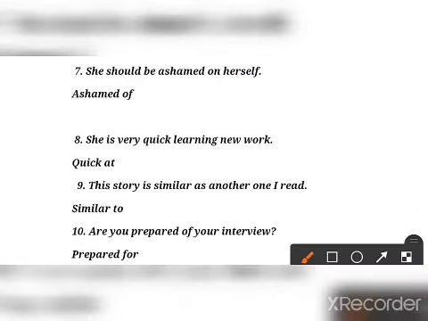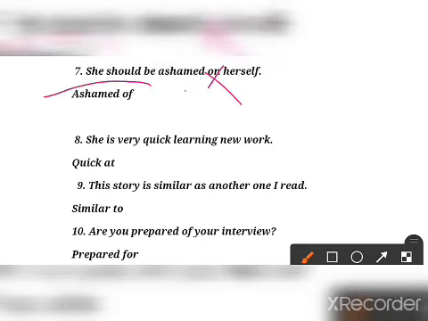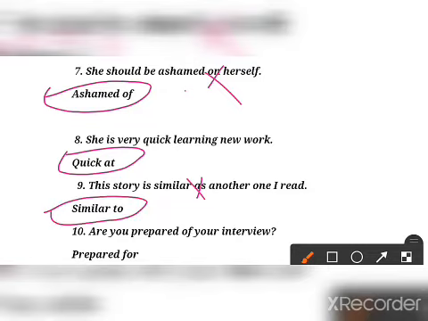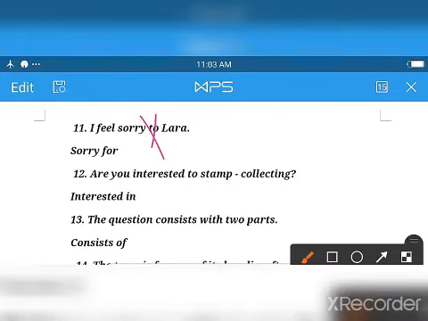You should be ashamed of, not on. Clear? She is very quick learning, quick at, you have to use quick at. This story is similar, not as. Similar is always with to. Are you prepared of? Not of, prepared is always with for. Clear? I feel sorry to, no, not to, what you have to use here is for.